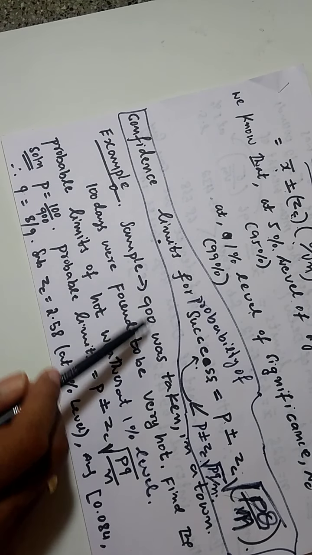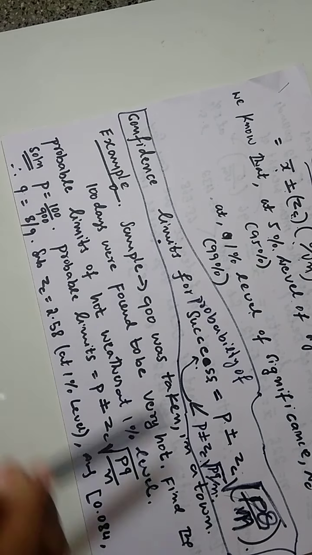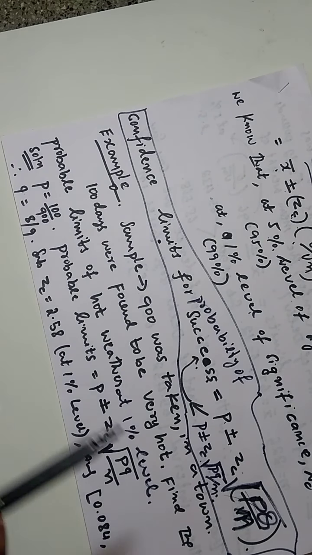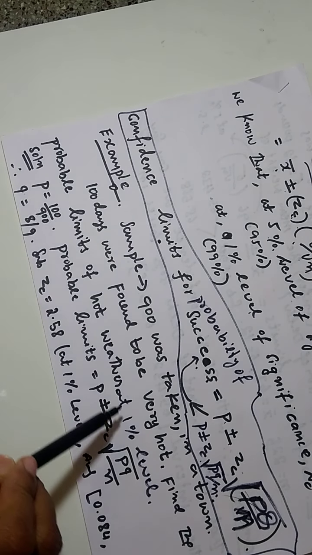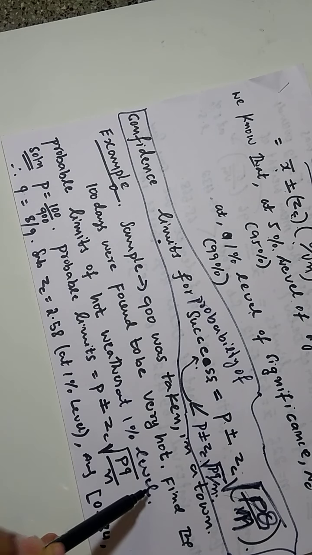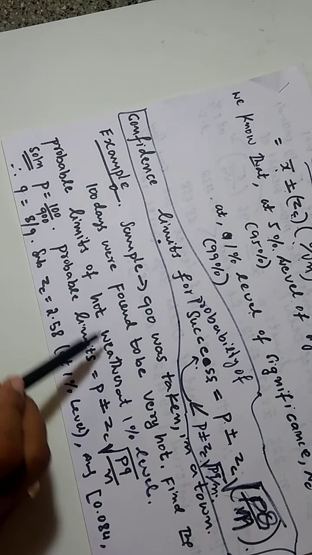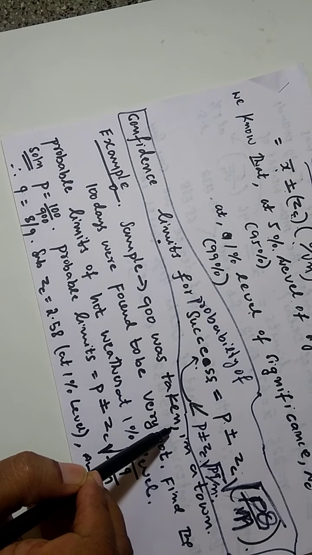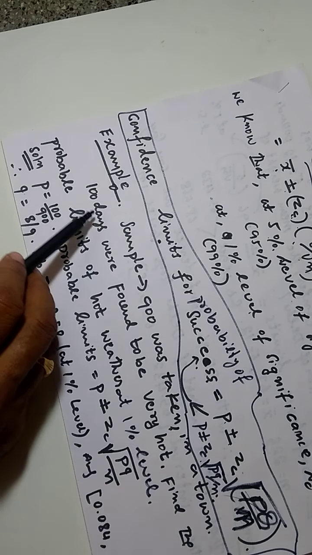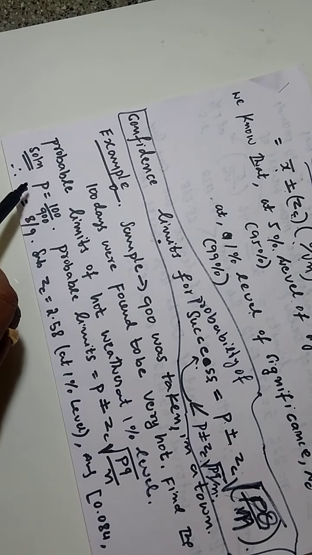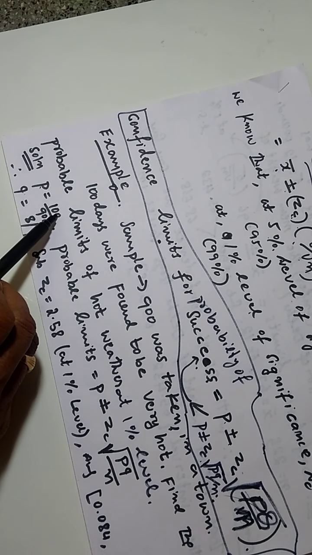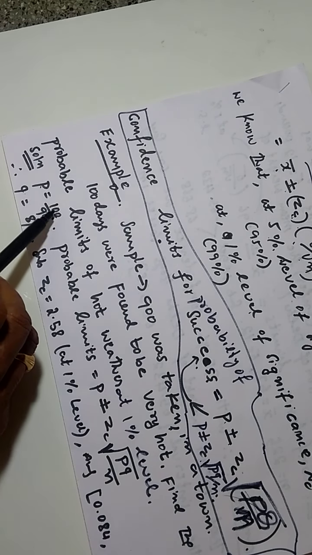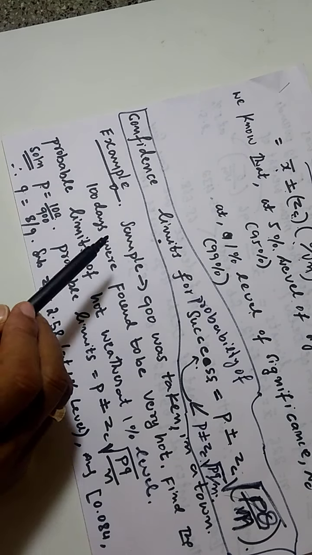In a sample, 900 days were taken in a town. 100 days were found to be very hot. Find the probable limits of hot weather at 1% level. Now what is given? 900 days were chosen. Out of that 900 days, 100 appeared to be hot. So the probability of hot days is the probability of success. What is success? Getting hot days is success.